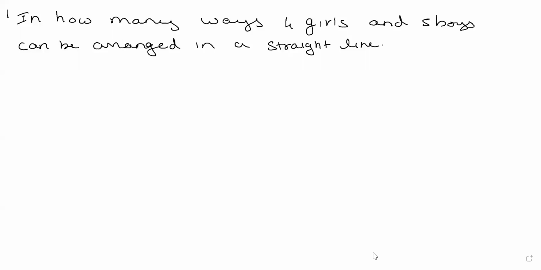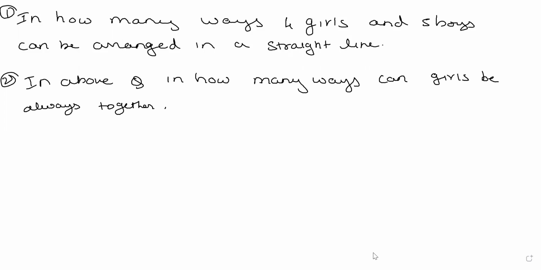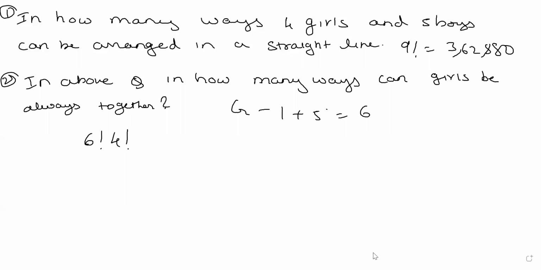Now, in how many ways can we arrange them in a straight line? 4 girls plus 5 boys, 9 people can be arranged in 9 factorial ways. That is 3,62,880 ways.